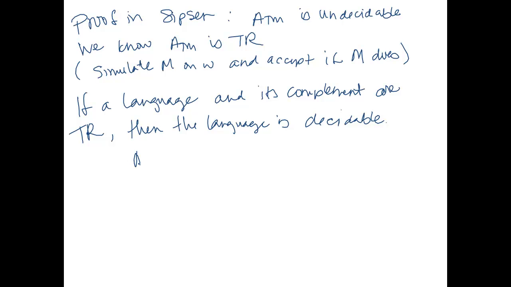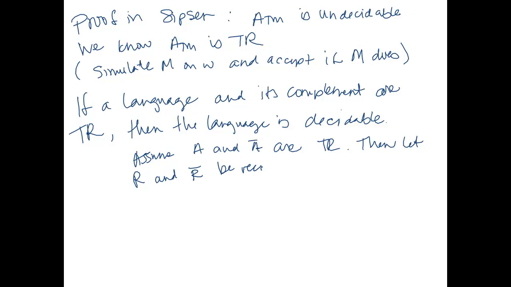So assume we'll just call it A and A bar are Turing recognizable. Then let R and, I'm going to abuse some notation here just to keep it clear, R bar be recognizers for A and A bar.